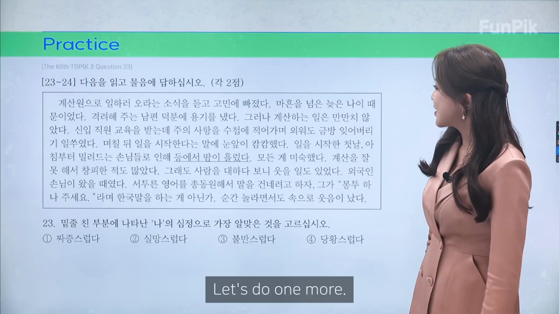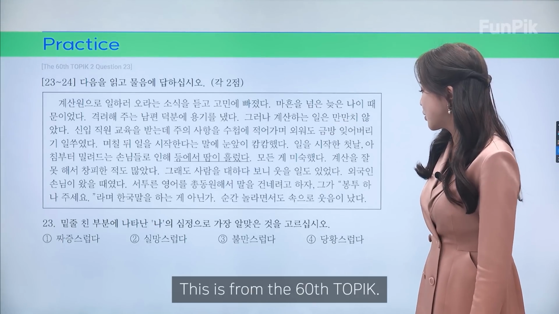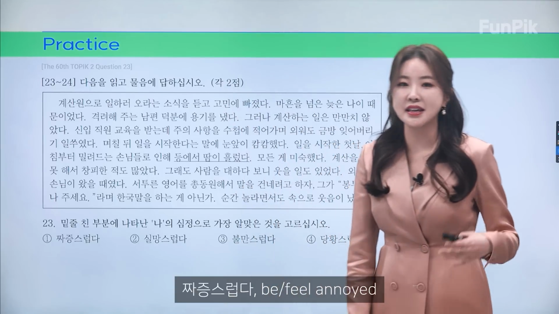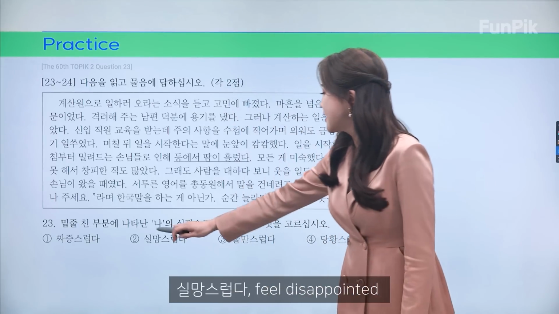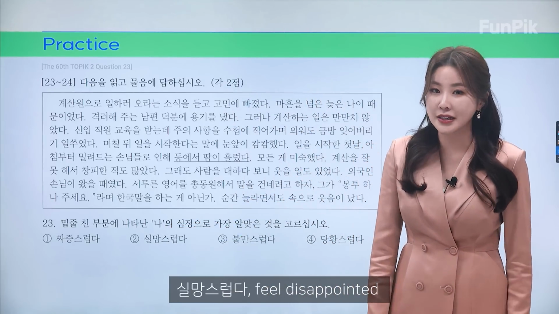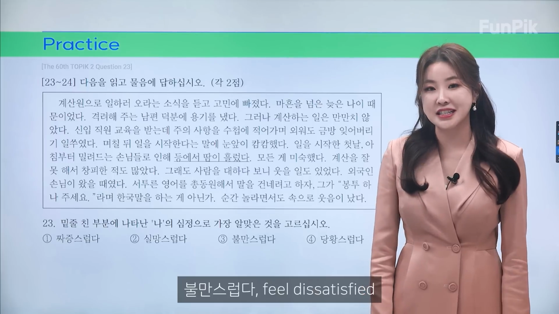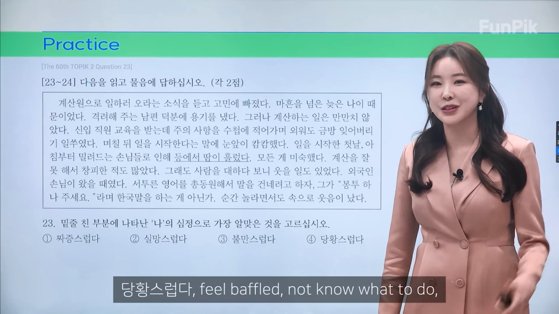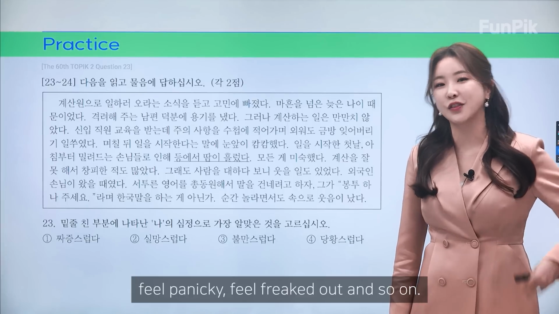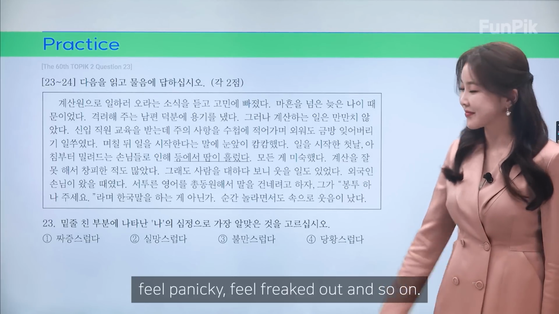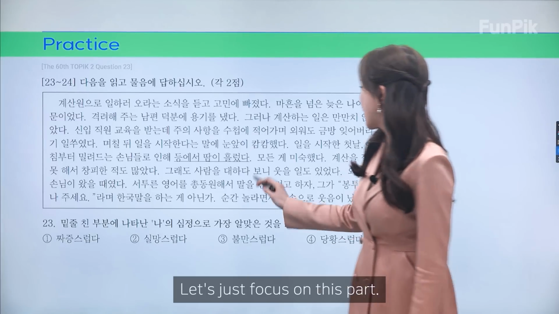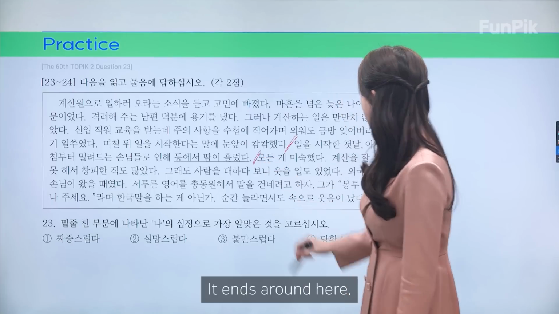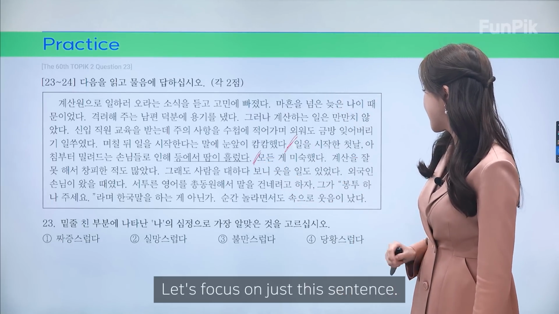All right, let's do one more. This is from the 60th TOPIK. Let's go through the options first. 짜증스럽다, feel annoyed. 실망스럽다, feel disappointed. 불만스럽다, feel dissatisfied. 당황스럽다, here it is, feel baffled, not know what to do, feel panicky, feel freaked out, and so on. The text. Let's just focus on this part. Okay, it ends around here. Let's focus on just this sentence.